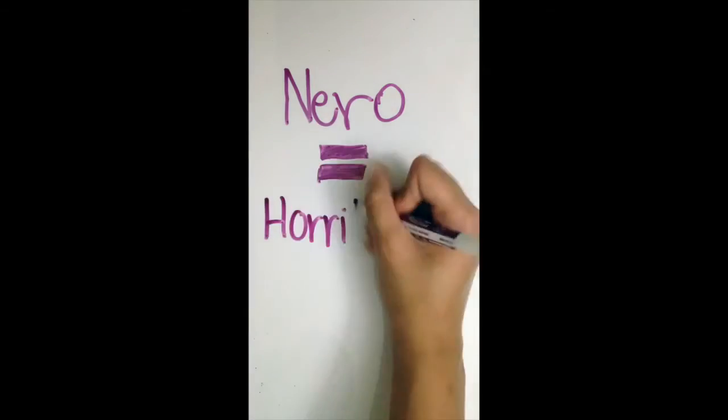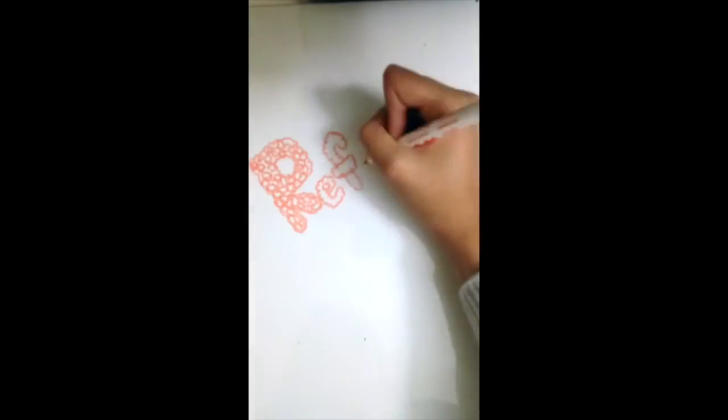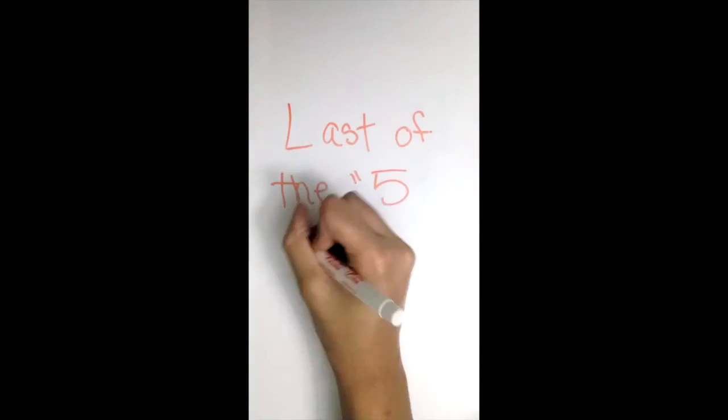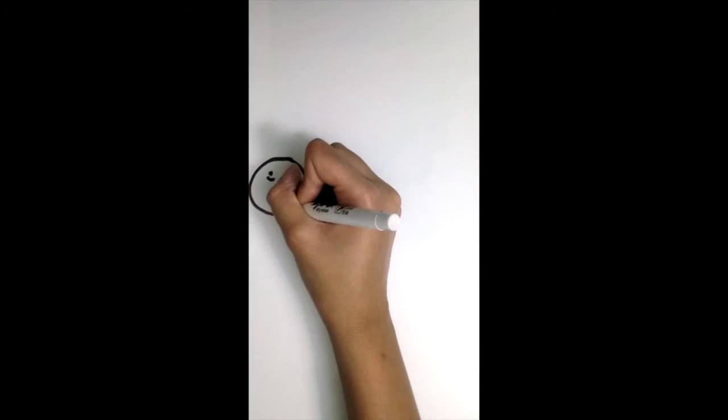All in all, Nero was a bad leader. Now we come to Emperor Marcus Aurelius. He was said to be the last of the 5 good emperors, though he is famous for committing some not good deeds.